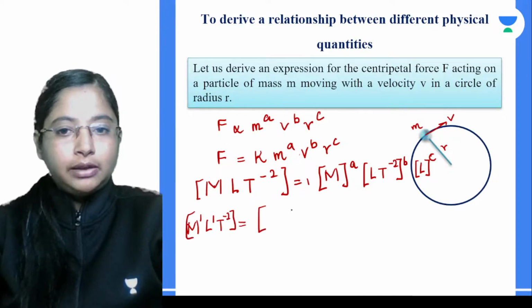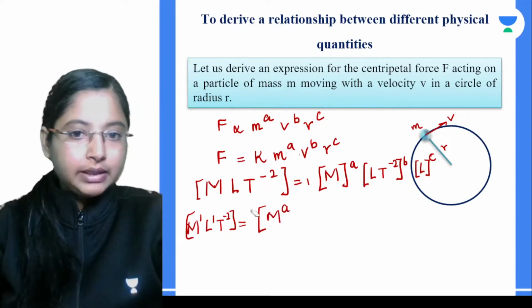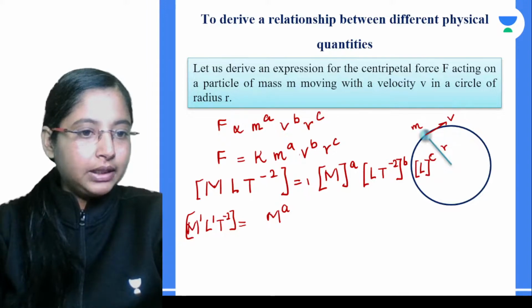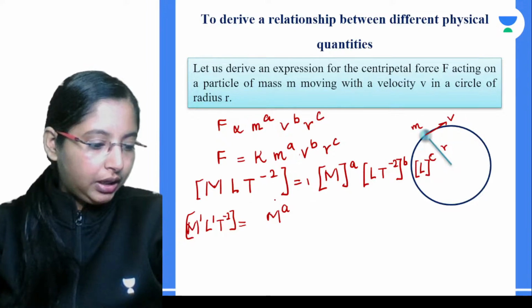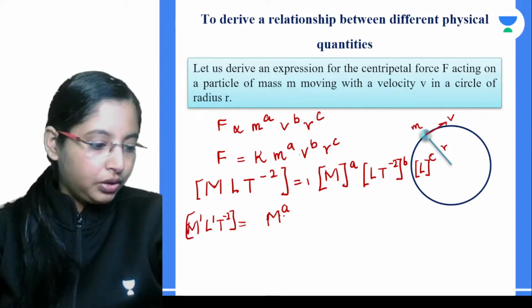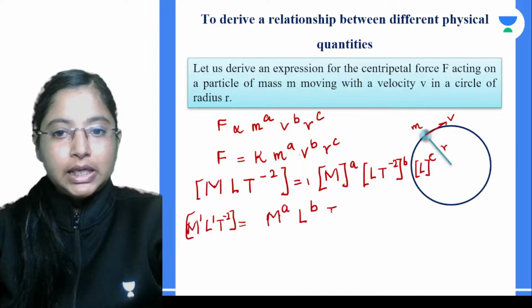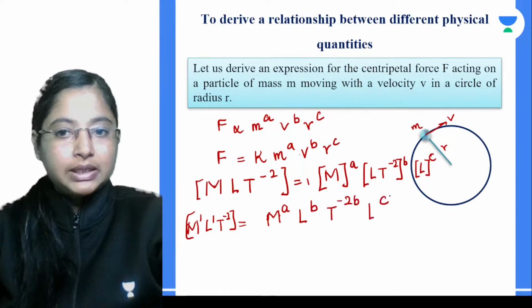Then on this side we have M to the power of a, this is one term. In the next term, we have L to the power of b, T to the power minus b, and then L to the power c.